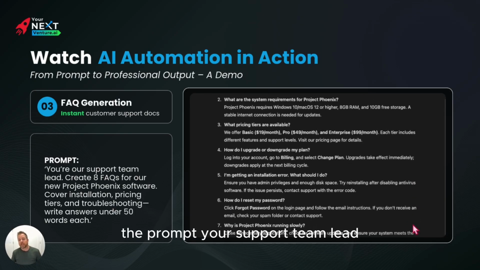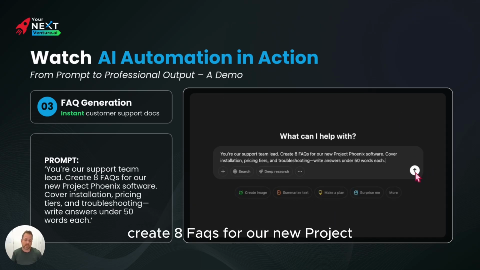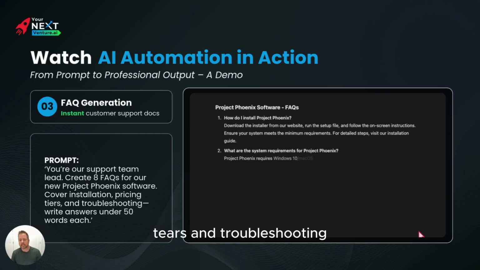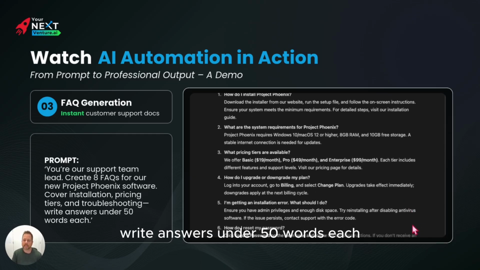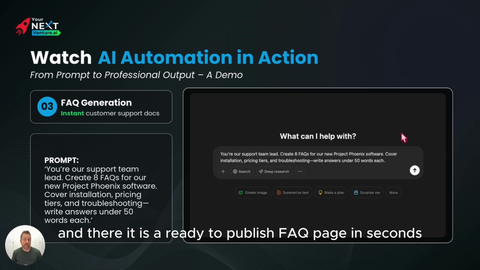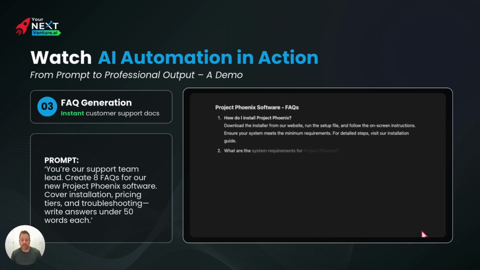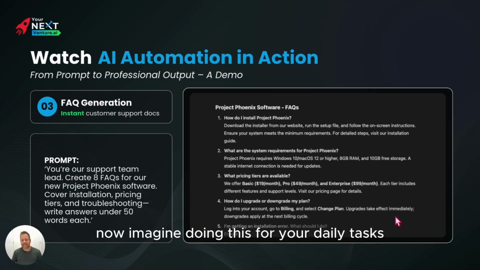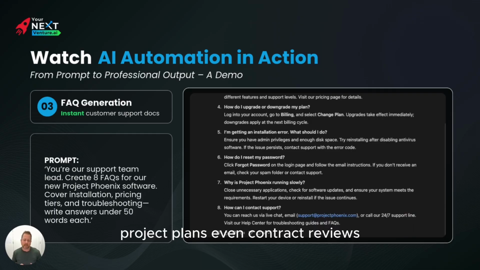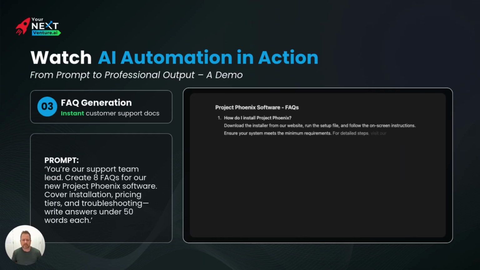The prompt, you're a support team lead, create 8 FAQs for our new Project Phoenix software. Cover installation, pricing tiers, and troubleshooting. Write answers under 50 words each. And there it is, a ready to publish FAQ page in seconds. Now imagine doing this for your daily tasks, things like meeting notes, project plans, even contract reviews. Where will you deploy AI first?